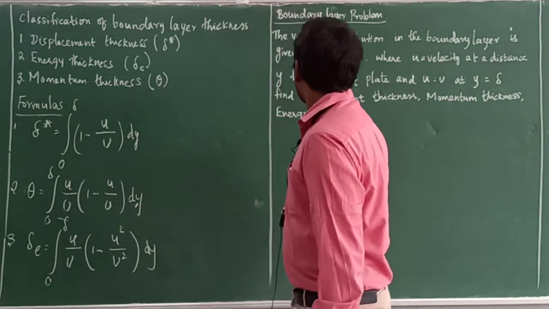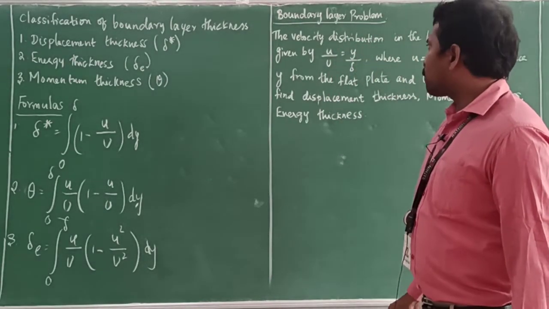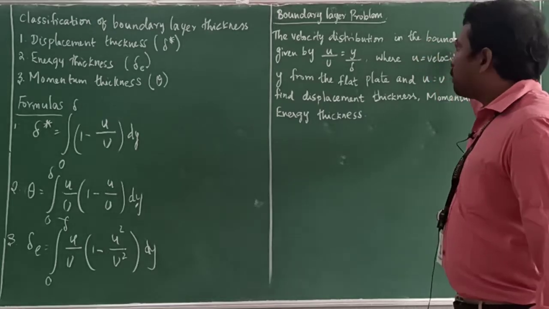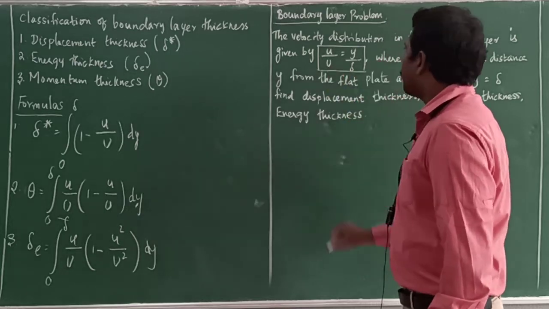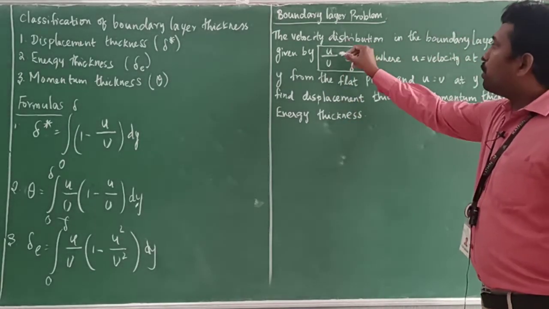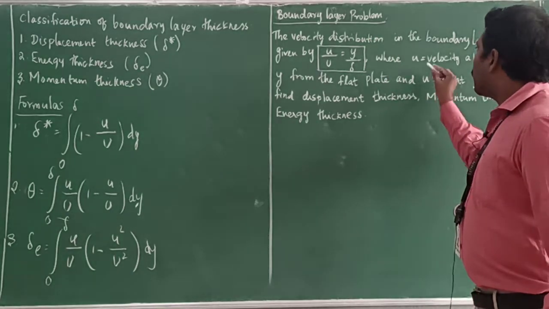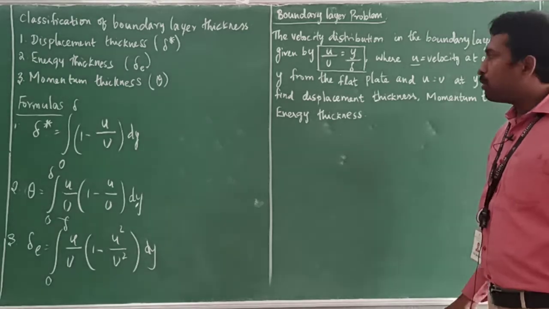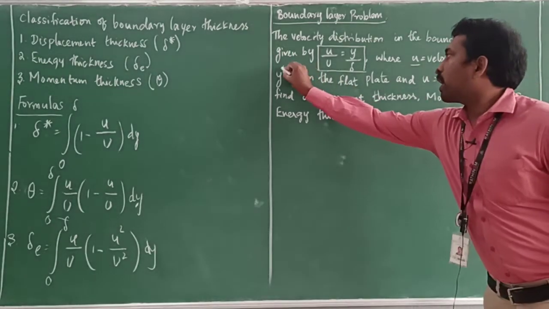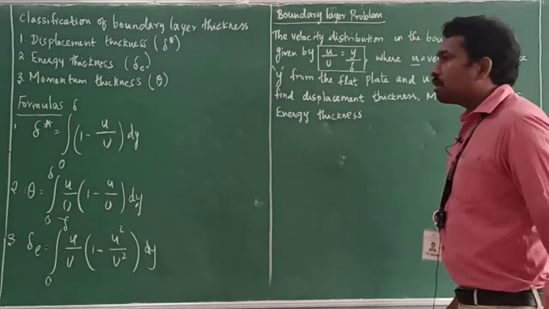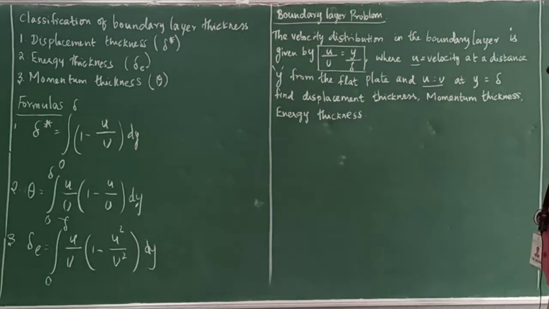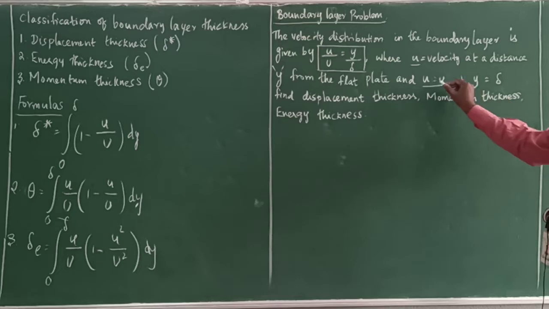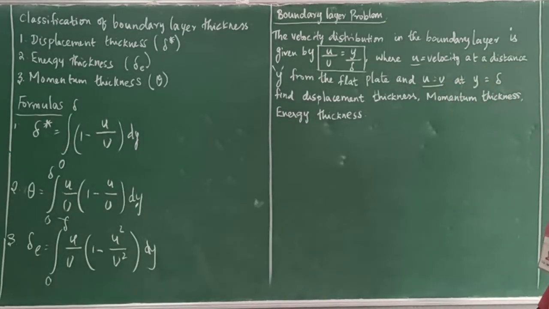Okay. See the problem related to the boundary layer. The problem says the velocity distribution in the boundary layer is given by u by U equal to y by delta, where small u is the velocity at a distance of y from the flat plate, and u by U at y equal to delta, where small u equals capital U. Small u is the velocity of the fluid and capital U is the mainstream velocity.